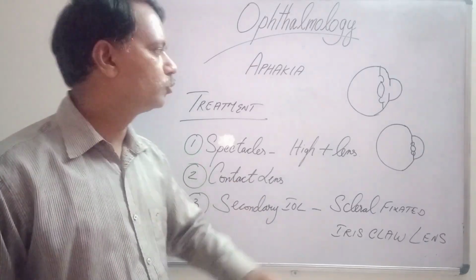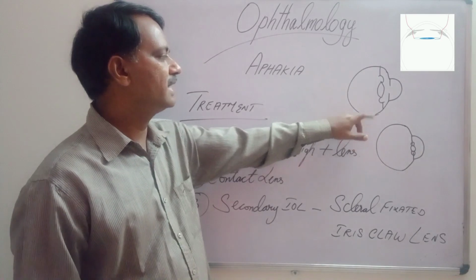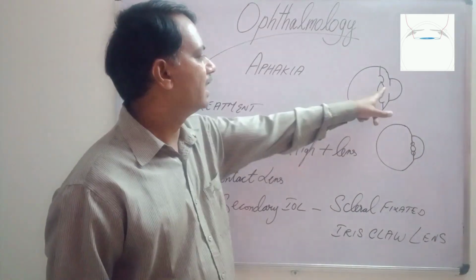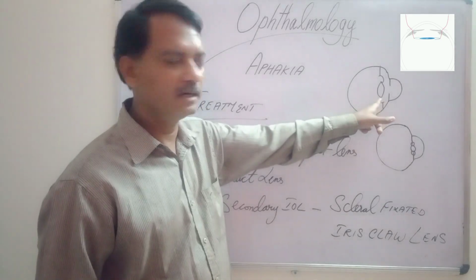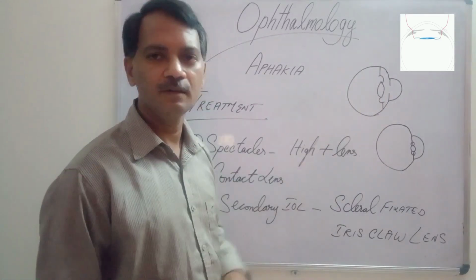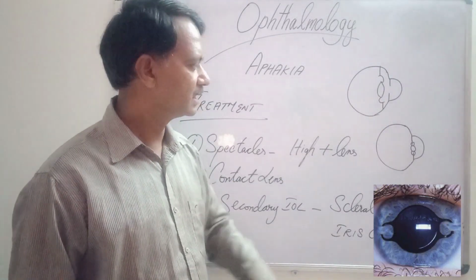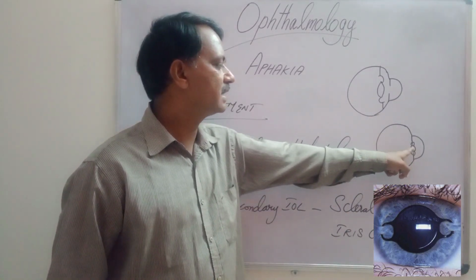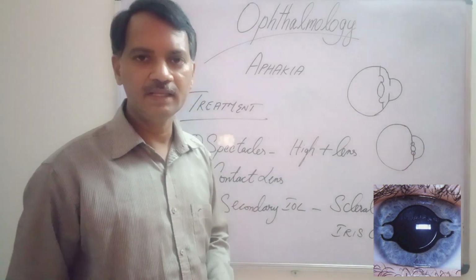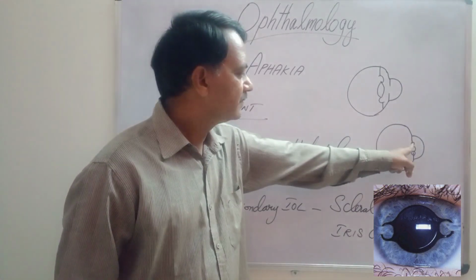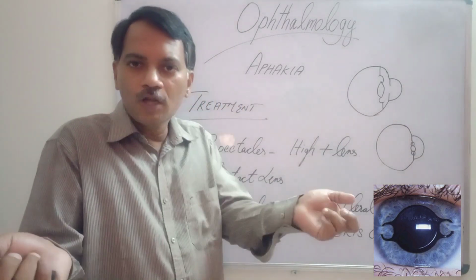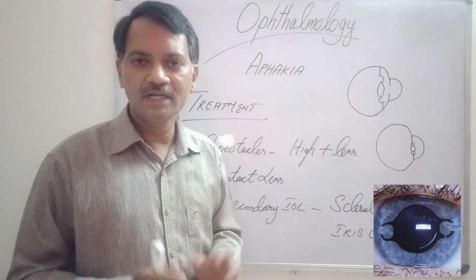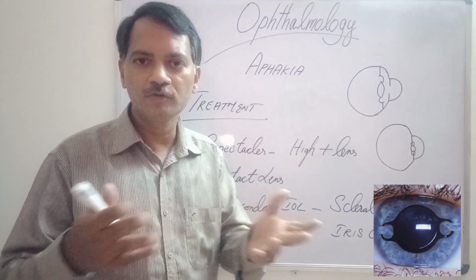Now I have drawn two pictures here. One is the scleral fixated IOL. I have drawn an IOL here which is attached to the sclera by sutures. The second one is the iris claw lens. The lens is kept in the pupillary area and holds the iris with a claw. So it remains in its position to improve the vision.